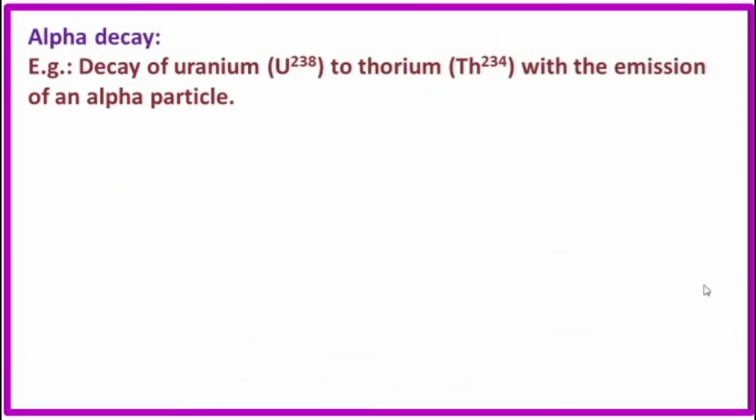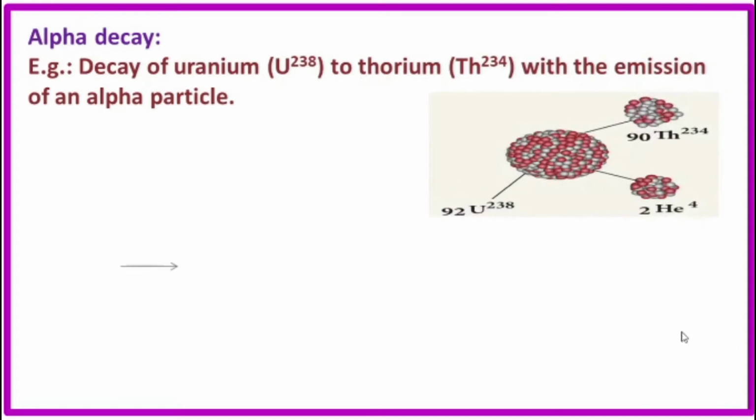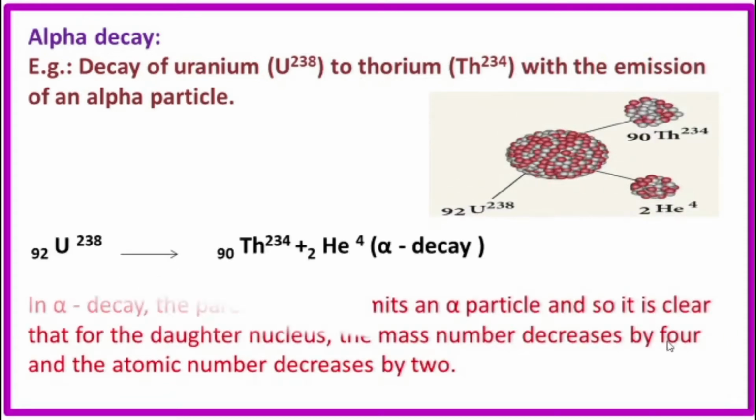During alpha decay, a 2He4 helium nucleus is emitted. Example: decay of uranium 238 to thorium 234 with the emission of an alpha particle. In alpha decay, the parent nucleus emits an alpha particle. So, it is clear that for the daughter nucleus, the mass number decreases by 4 and the atomic number decreases by 2.